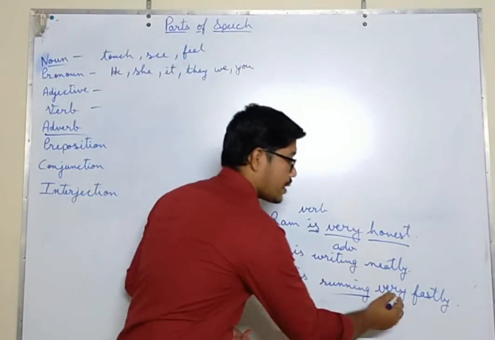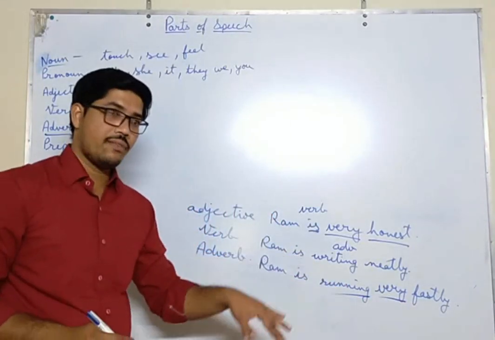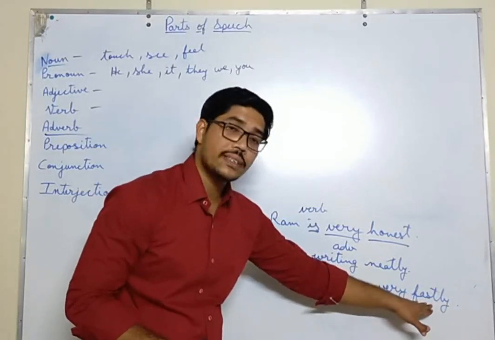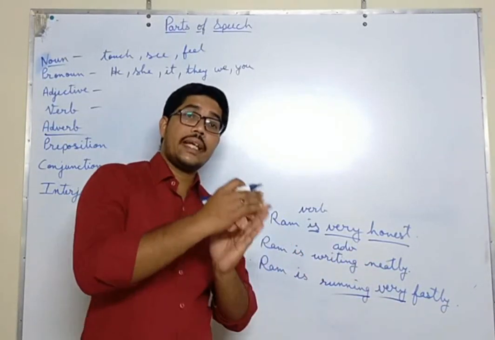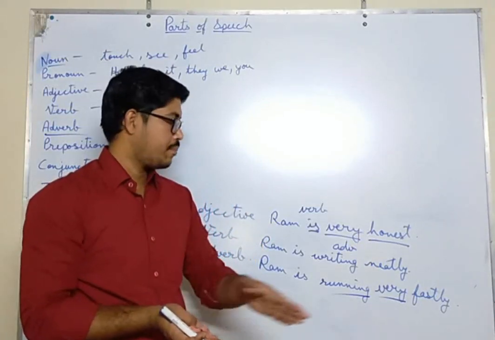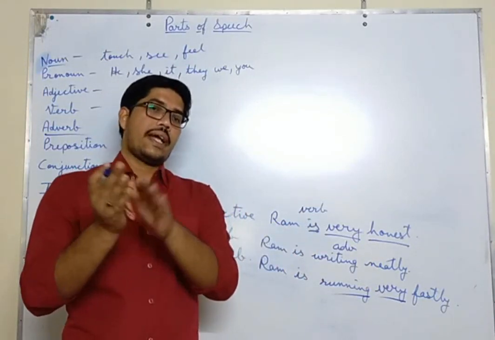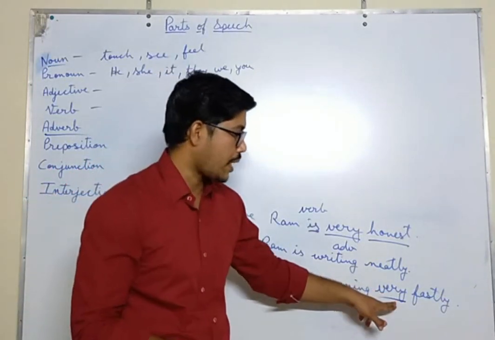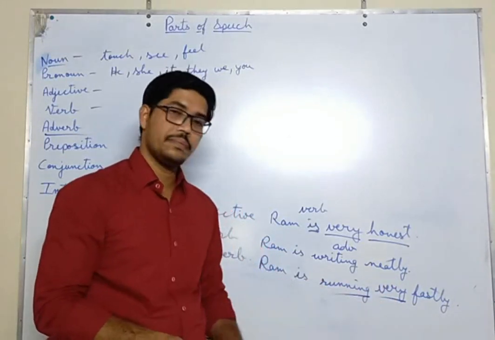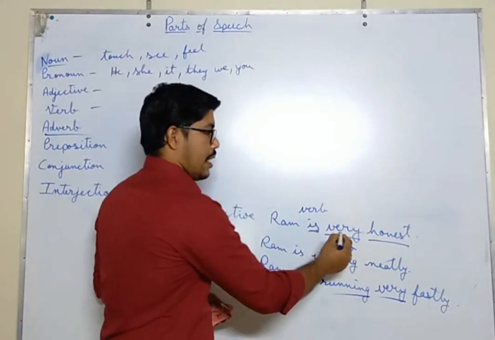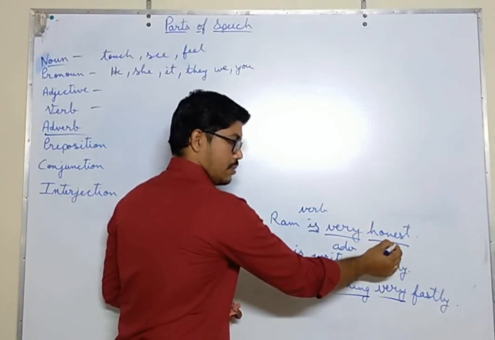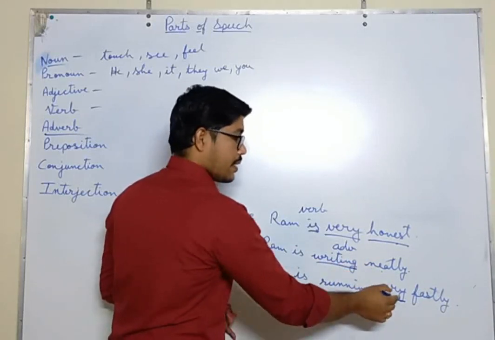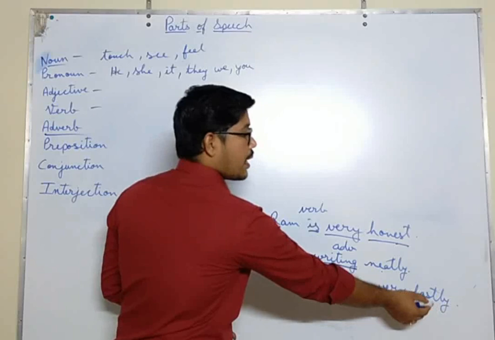Now very. What is very? Very is an adverb because it is giving us more information about another adverb. He is running fastly, but how fastly? Very fastly. राम तेजी से दौड़ रहा है. तेजी adverb. दौड़ना verb. वो बहुत तेजी से दौड़ रहा है. बहुत is an adverb. Is it clear? So here, an adverb is giving more information about an adjective. Here an adverb is giving more information about the verb, and here an adverb is giving more information about another adverb.